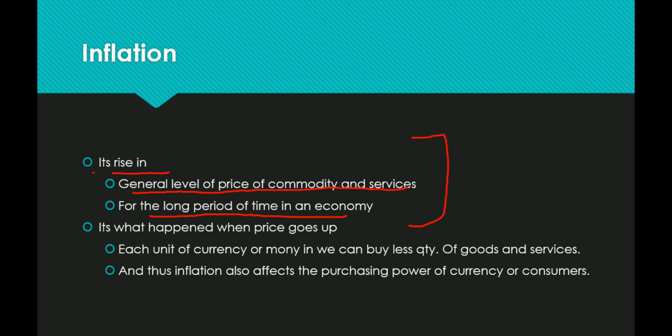So what happens when inflation occurs? It means prices go up. So each unit of currency or money, with which we could buy a certain quantity, can now buy less, because the purchasing power of money goes down. We purchase goods and services, and inflation affects the purchasing power of the currency and the consumers, right?